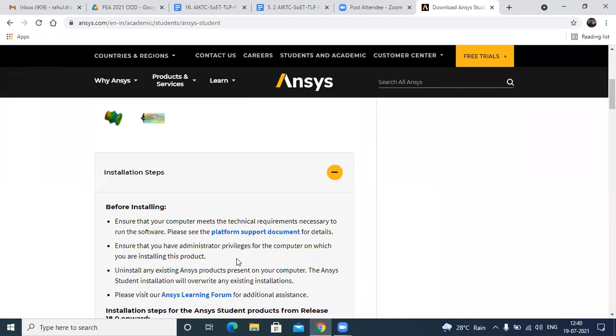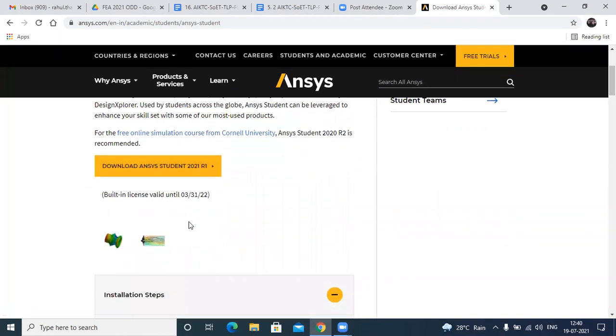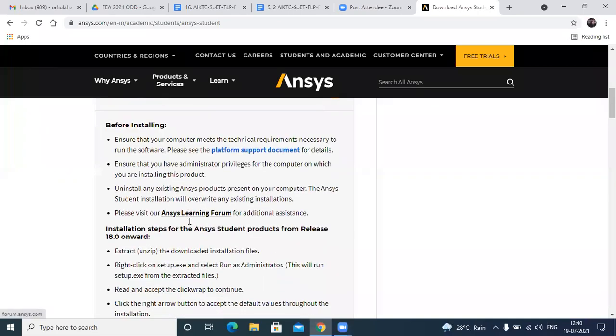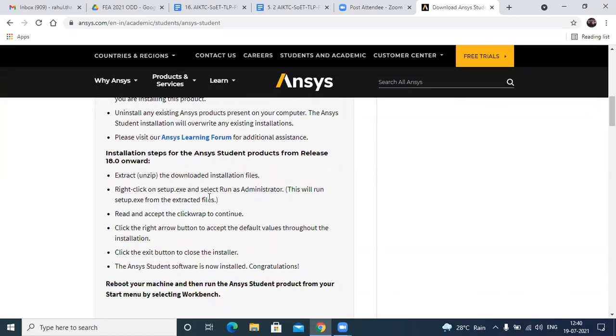When you click on download, it will be downloaded as a zip file. You need to extract that file. In it you will get one file, setup.exe. Right-click on that and run it as administrator. Accept all the conditions, and it will run automatically and finish.